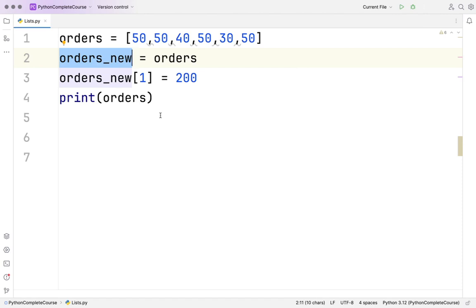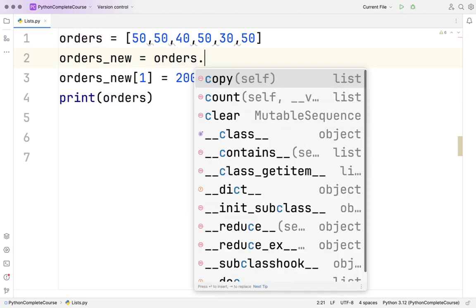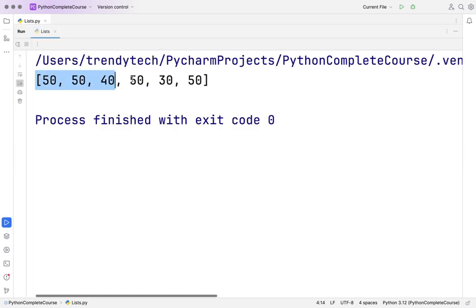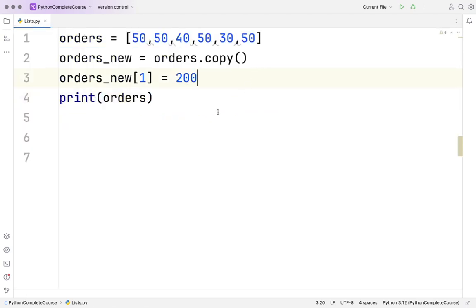But if you truly want to make a copy of it, right, then you have to use copy. I'll just show you that. So I can say orders dot copy, right? And now if I make a change, it won't reflect in the old one. You can see this. Now these two are separate lists. So if you make a change in one, it does not reflect to another because these are at two different memory locations. So you have to use dot copy in order to make an actual copy of it. Otherwise, both of them will point to the same list.